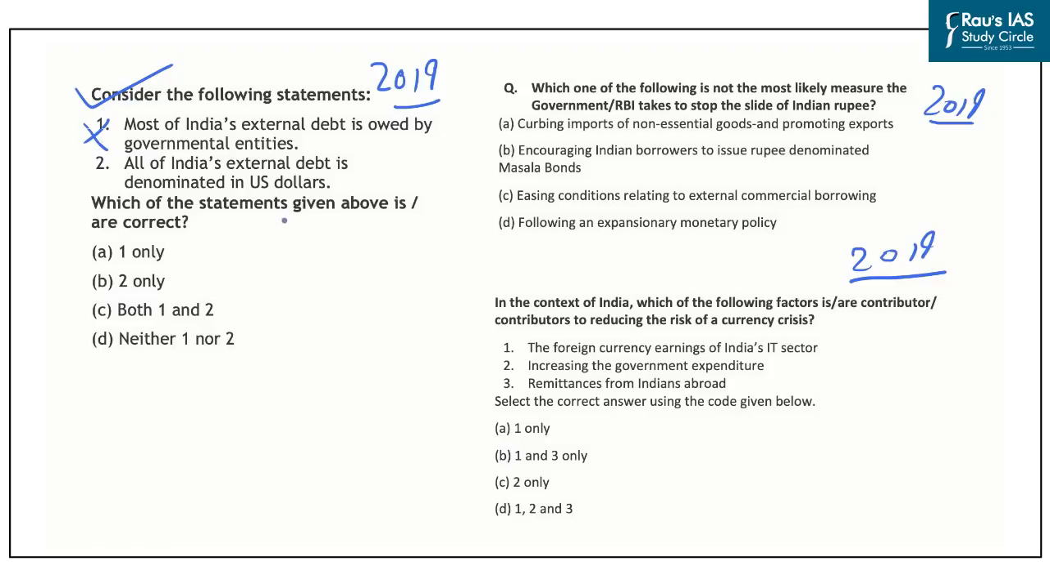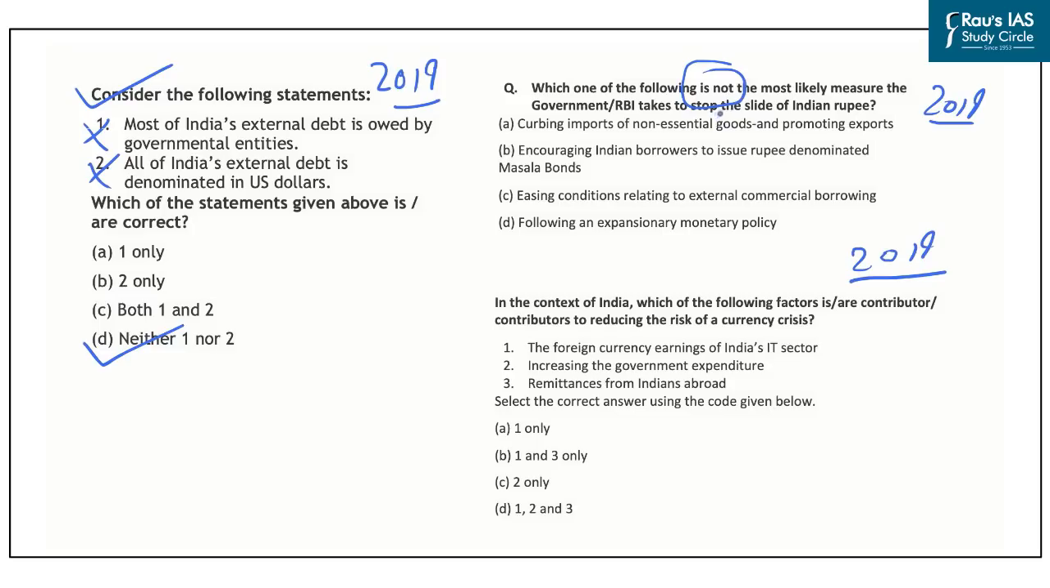And regarding the second statement, you can easily eliminate it because it obviously looks incorrect, as all of India's external debt cannot be denominated in US dollars. So the correct answer is D, neither one nor two. Further, if you look at this question, it reads, which one of the following is not the most likely measure the government or the RBI takes to stop the slide of Indian rupee.